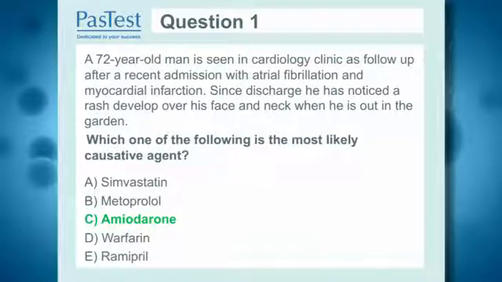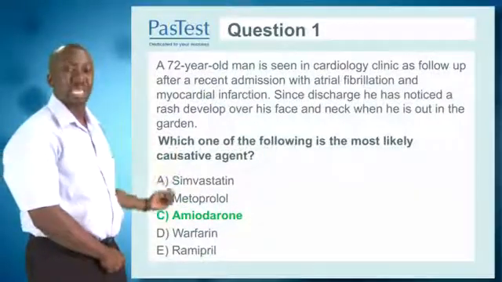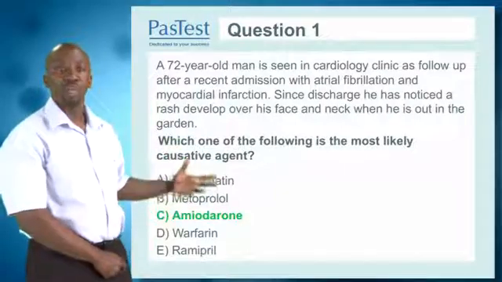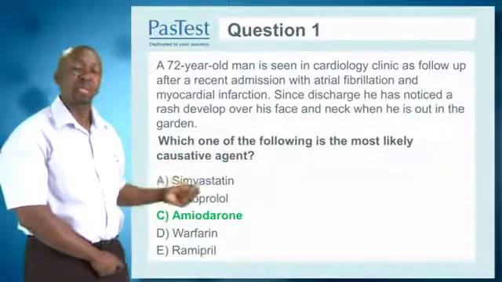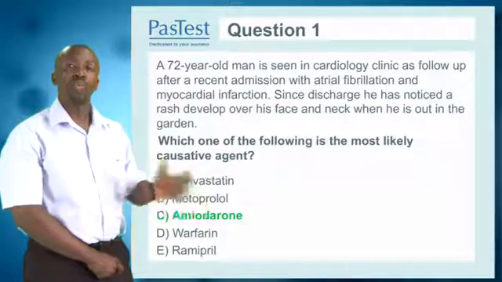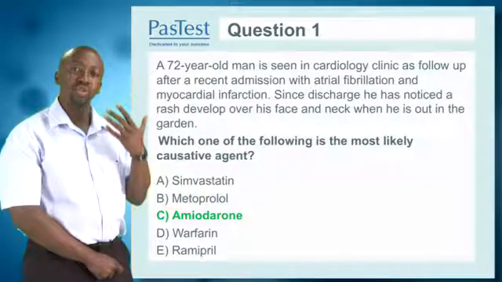So that was a photosensitive rash, and the drugs that are typically associated with that are amiodarone and, to a lesser extent, ACE inhibitors. So the choice here is really between C and E, and the most obvious one is amiodarone. The extreme case of photosensitive rash would be a slate gray skin pigmentation, which was what was in that photo, again typical of amiodarone.